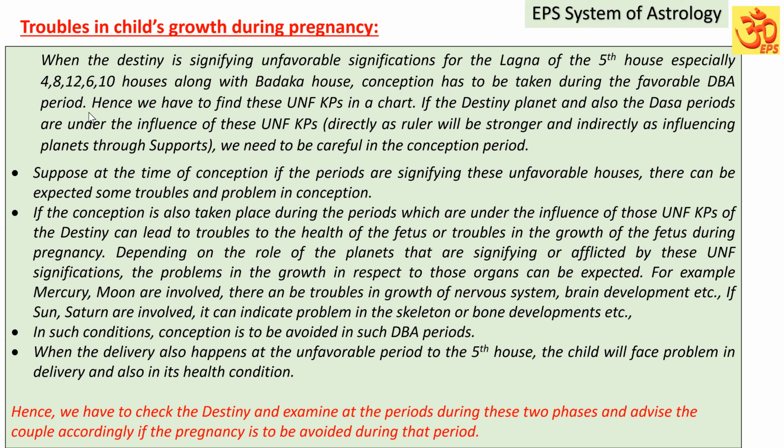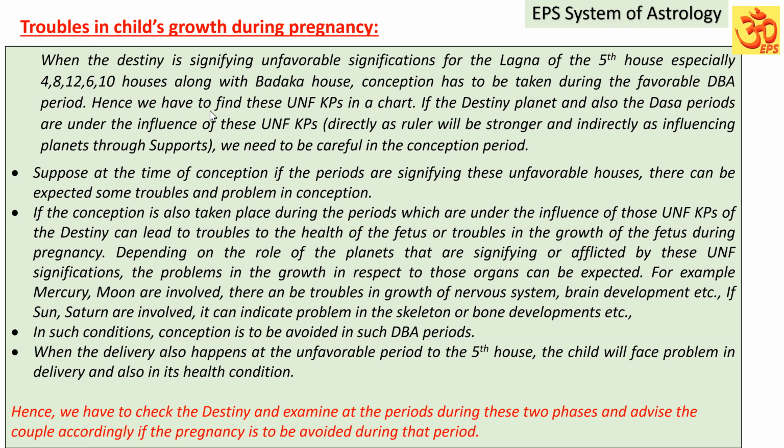Destiny can have some mixed significations, but the conception should be taken in the favorable period, without the strong influence of the unfavorable key planets which are influencing the destiny. If that is so, then it is supportive. Otherwise, it can give trouble to the lagna.